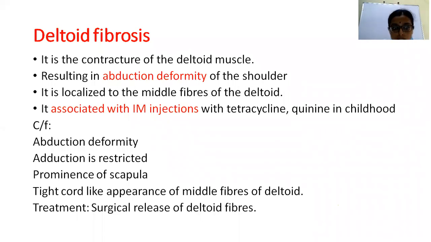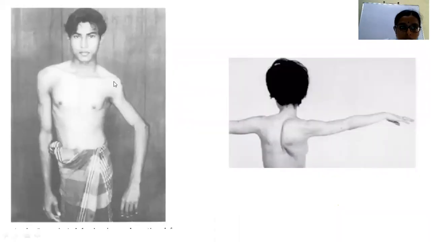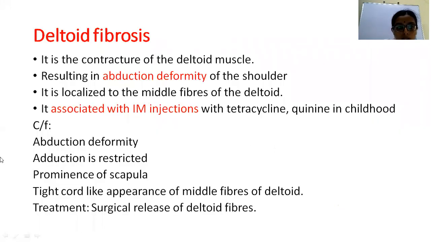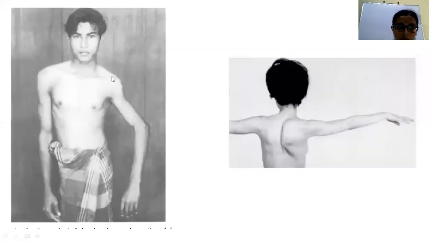Coming to the clinical features, we have the abduction deformity. See, this is the affected shoulder, which I am showing with the cursor. There is abduction deformity here at the shoulder joint. And here you can see on the posterior aspect, there is prominence of the medial border of the scapula. Adduction is restricted because of the abduction deformity. Because of the contracture, a tight cord-like structure can be seen over the middle fibers of the deltoid. It is relieved surgically by releasing this contracture. The deformity can be corrected.